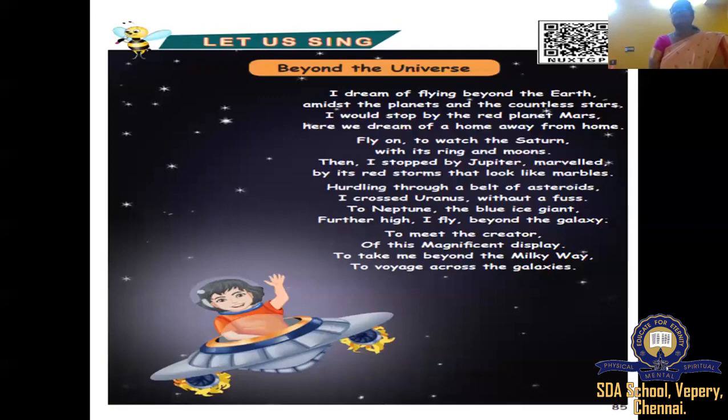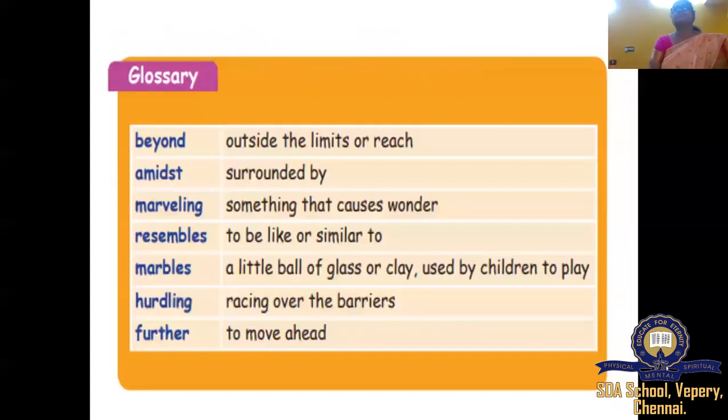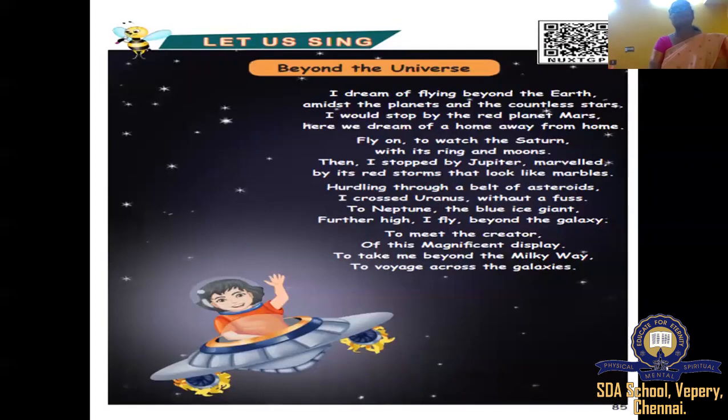From Mars, the poet went to Saturn with its ring and moons. Then again what happens? Then again the poet makes a stop by Jupiter, marveled. Why does the poet wonder? What happened? So you know the answer, isn't it? Because already I told you. Why? Because of its size. Jupiter is the large one.